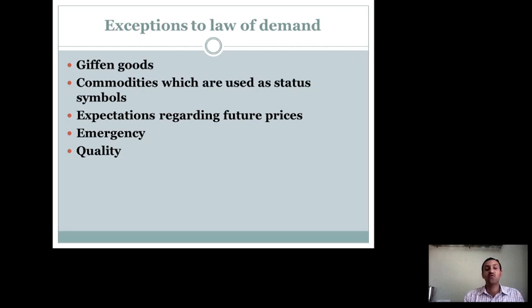The prices of gold and all, if you see, are increasing continuously, but even then people are purchasing. During Deepavali all the goldsmiths had a good amount of business. The prices were increasing, but even then people kept on purchasing those status symbols. So, for commodities which are used as status symbols, in this situation the law of demand cannot be applied, because the law of demand stands false.